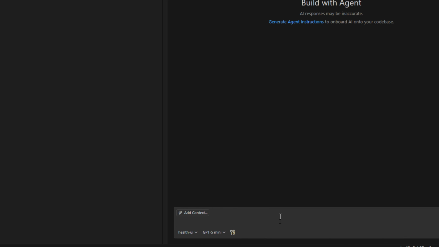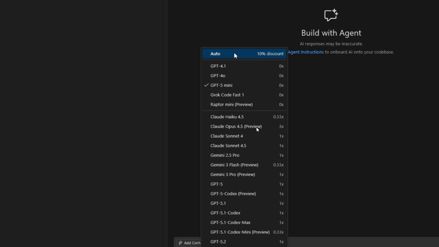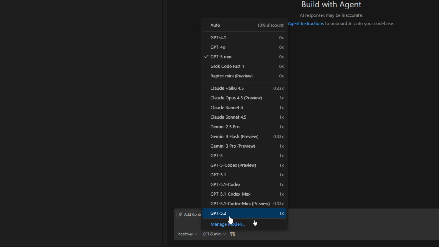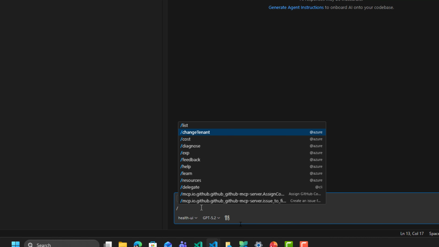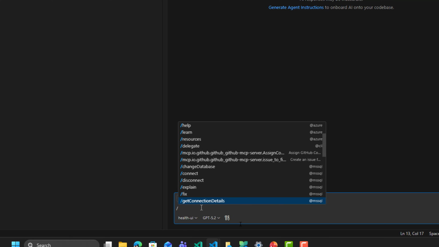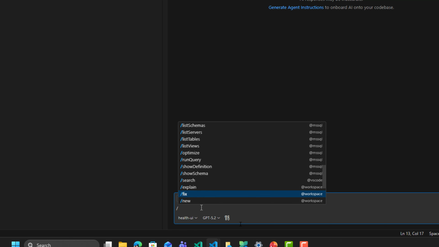So let me zoom in right here. Here we can choose one of the models that exist. I'm going to go, for example, with the latest GPT 5.2. And here I will select the chat mode that I have created. And here we can see the different prompts that we have in this project.